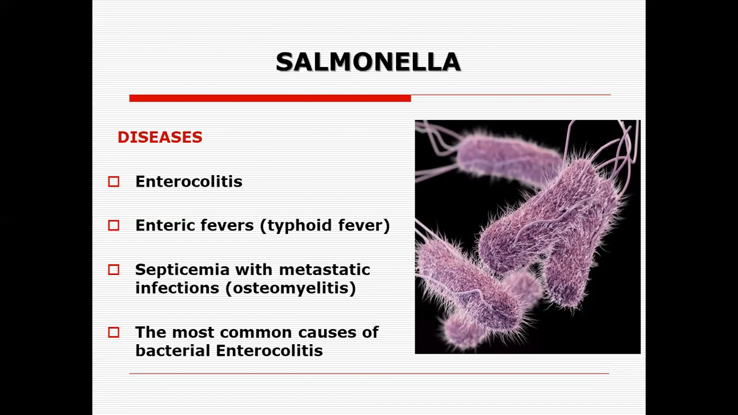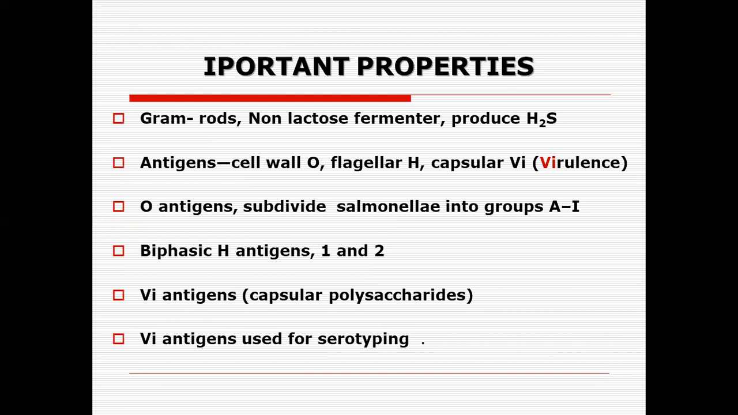Again, we have to concentrate on the different important properties of this microorganism. It's a gram-negative rod, it's a non-lactose fermenter, and it produces hydrogen sulfide, H2S. H2S is produced by the reaction with iron. The ferrous sulfate is converted into ferric sulfide, and it results in the blackening of the medium, as we have seen in the case of the triple sugar iron medium that we discussed at a very early stage. Again, you see the antigens are very important in this microorganism.